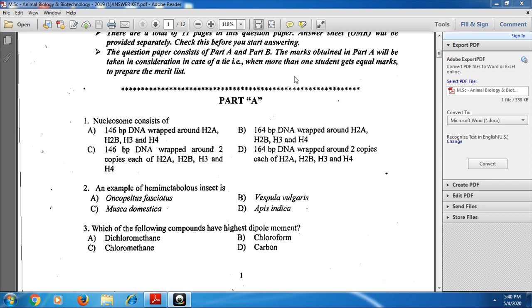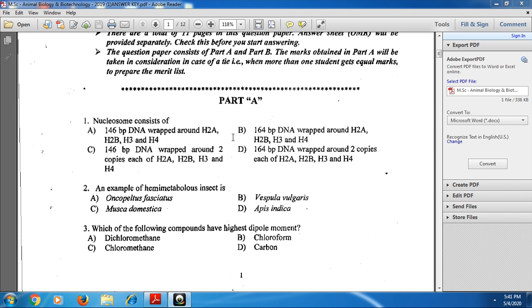Hence, for answering the question, you must take A. In the first part A, the first question: nucleosome consists of. What is a nucleosome? It is the structural organization of chromosome, and it consists of histone proteins H1, H2A, H2B, H3 and H4.